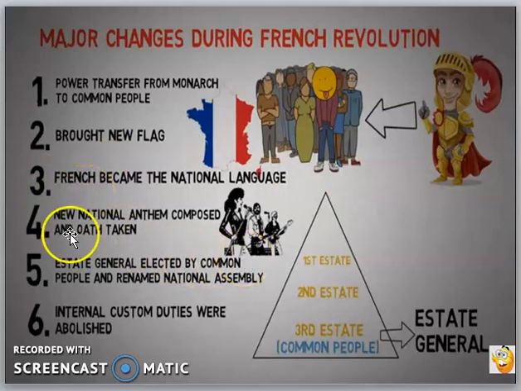Next, new hymns were composed and a national anthem was formed. Oaths were taken and martyrs commemorated, all in the name of the nation. Next, the Estates General was elected by the body of active citizens and renamed the National Assembly. Post this, internal custom duties were abolished and a uniform system of weights and measures was adopted.